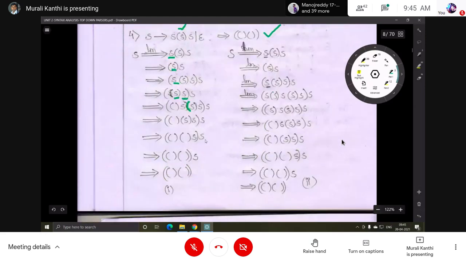This S can be replaced by epsilon. So finally we get this derivation. So now compare this with the input string. So both are the same. So we finally got that the input string is derived in the leftmost derivation using the starting symbol. Then the rightmost derivation is also the same thing, with right side non-terminal replacement.